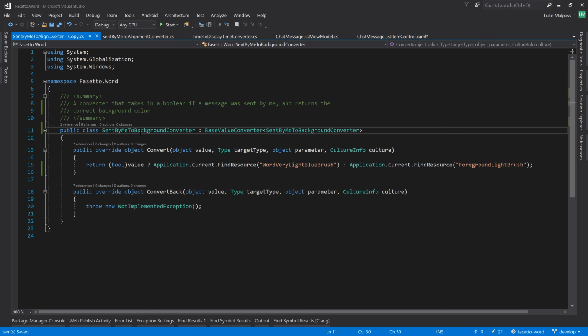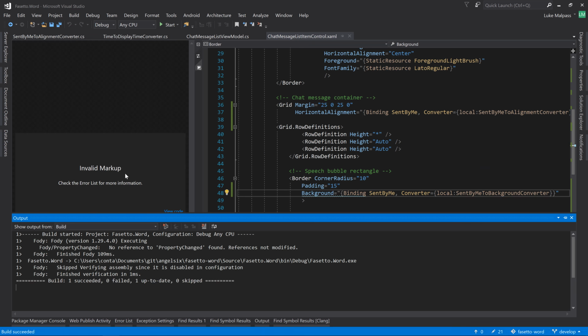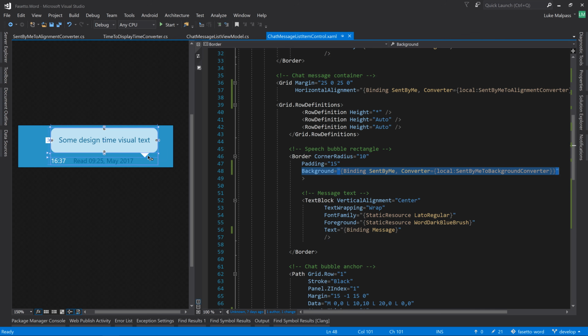So that'll be the two brushes. We've already linked it in, so if we compile, this should then just show up. There we go.